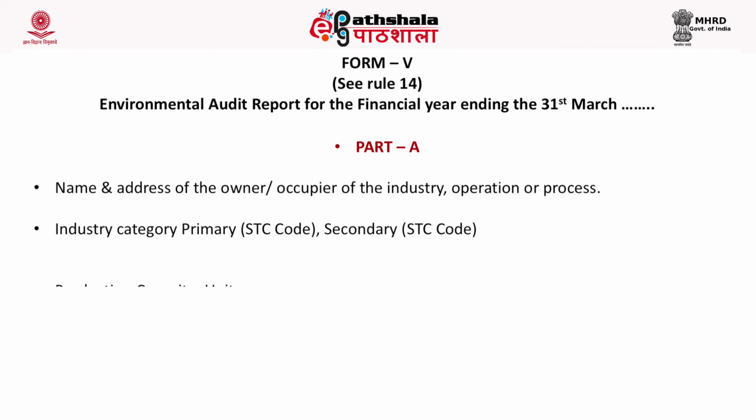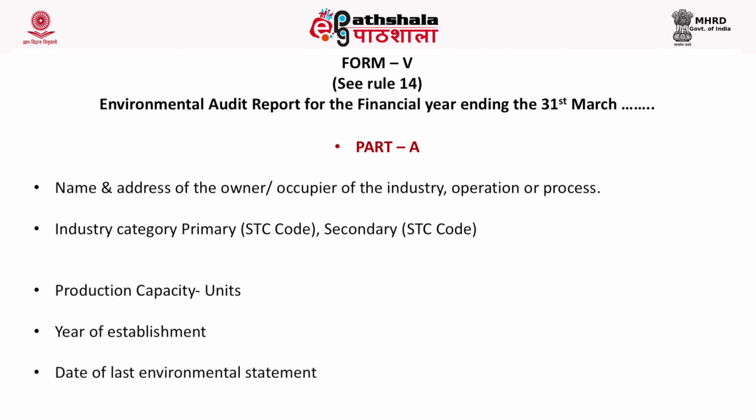In Part A, we have to give the general information about the industry. This information includes the name and address of the owner or occupier of the industry, operation or process, industry category, whether it is a primary industry or a secondary industry, production capacity of that particular plant or industry, year of establishment of that plant, and date of the last environmental statement submitted by the industry.